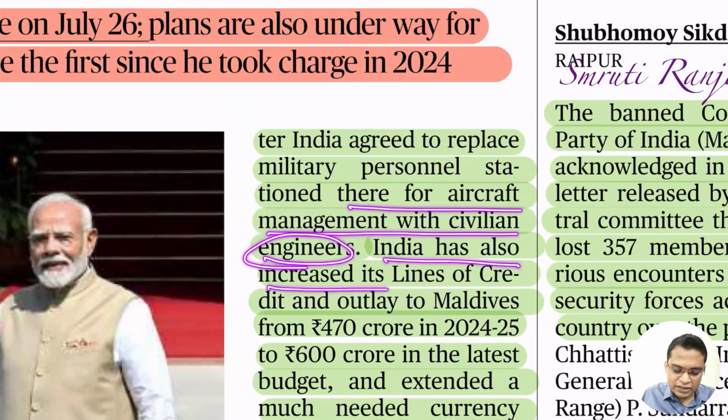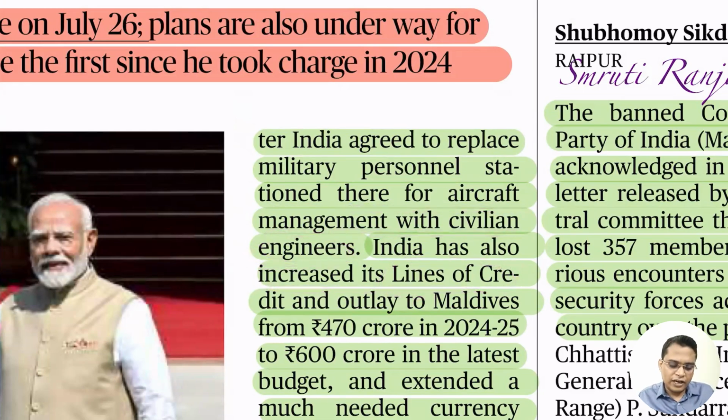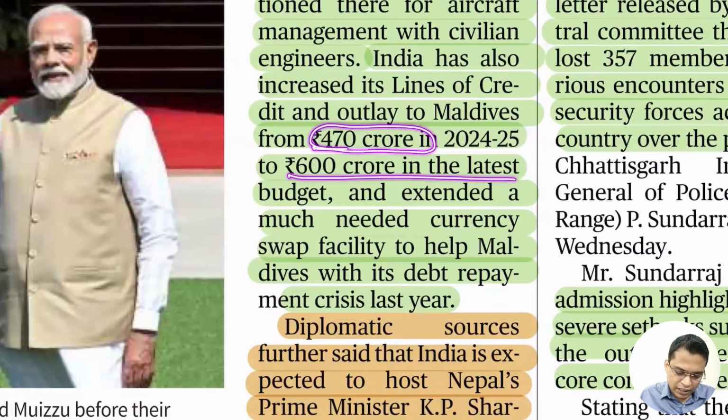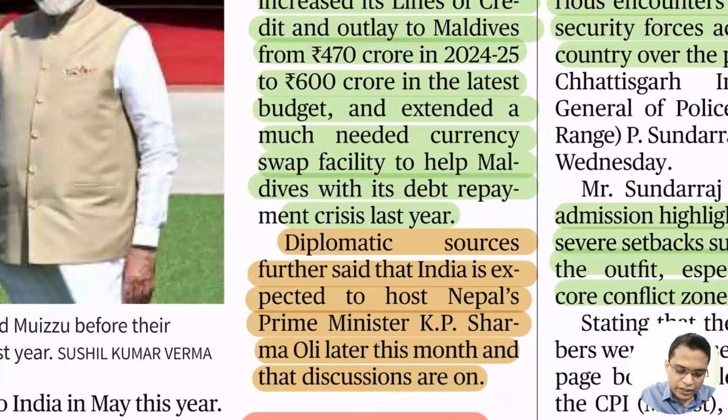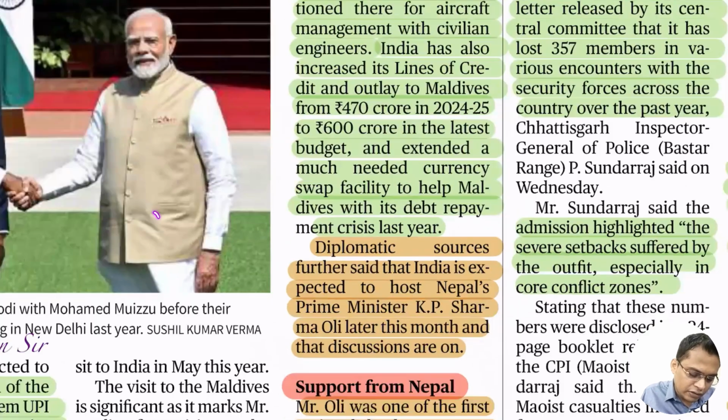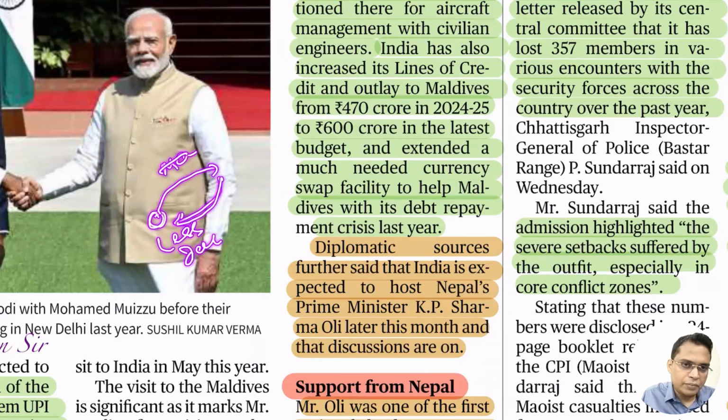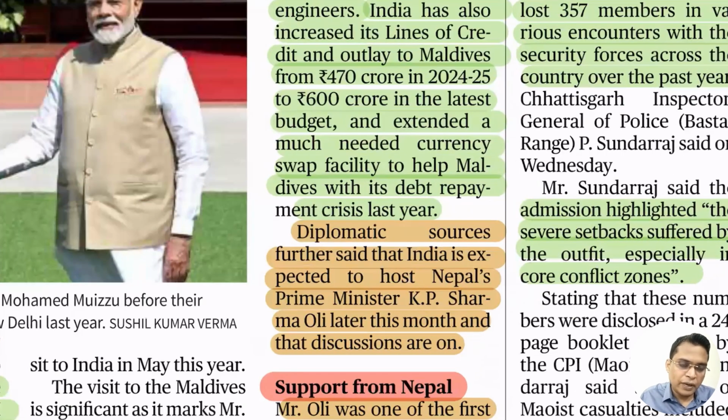India has also increased the line of credit. That means we are providing credit to the Maldives for development, from 470 crore to 600 crore in the budget. India also extended currency swap facilities. That means, let's say the Maldives is facing a dollar shortage, they can swap with India. They can pay in Maldivian currency or Indian rupees, and India will pay them in dollars, so that there will be no BOP, balance of payments, crisis.